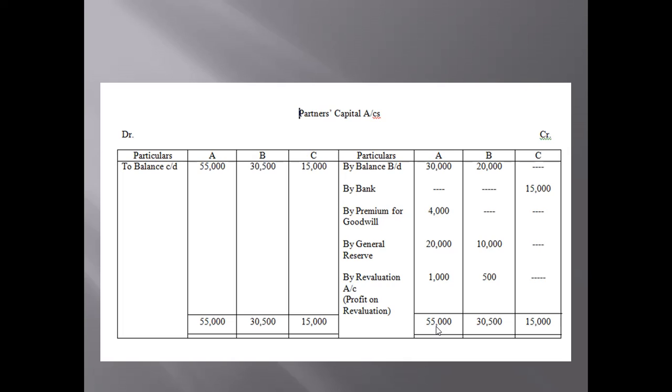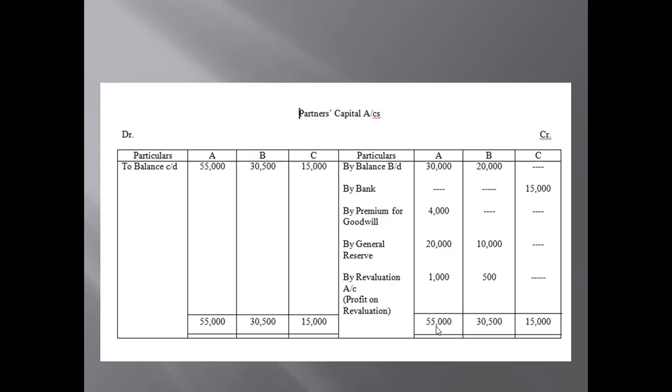So this is a very lengthy chapter. Anyway, in the liabilities column we may have these items. The items appearing in the liabilities column of the balance sheet will appear in the credit side of the partners' capital account, and the items appearing in the asset column of the balance sheet will appear in the debit column of the partners' capital account. Again, I'm repeating: liabilities item, credit side; assets column item, debit side. Now there will be the cross intersection.